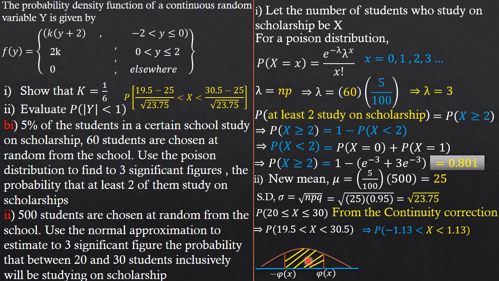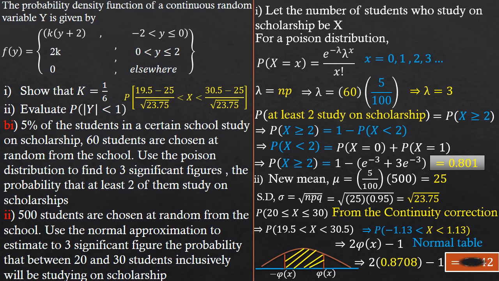That therefore implies that if we simplify our expression to get this area, it is the same as 2 phi of 1.13 minus 1. Our phi of 1.13, from our probability table, is 0.8708. Times 2 minus 1, and that gives us our answer of 0.742.